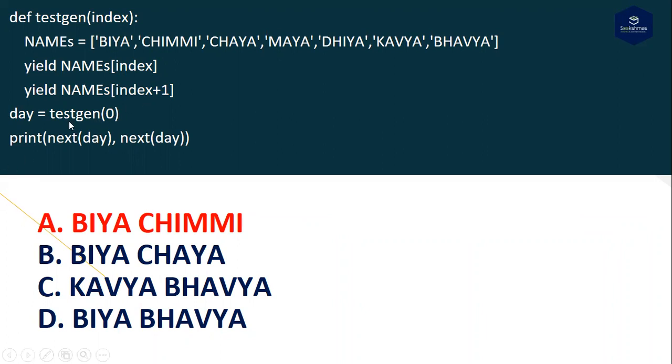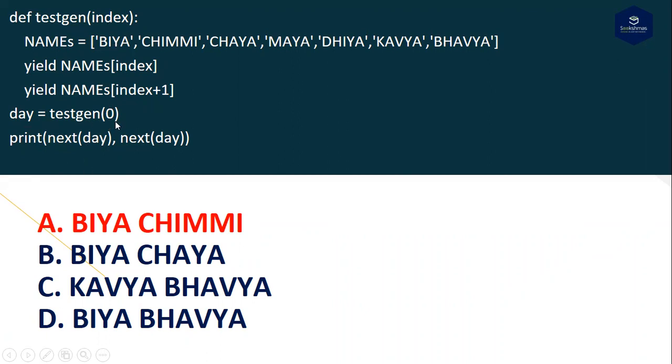And then I'm creating one day variable. In that day variable, I'm assigning the index value 0. In that print, I'm calling next of day. First, it calls this function, goes here, and creates the list. Then it goes here, and what is the index value here? It is passing just a 0. Then it returns back here and prints the value present at the zeroth index, that is BR. That will display here.